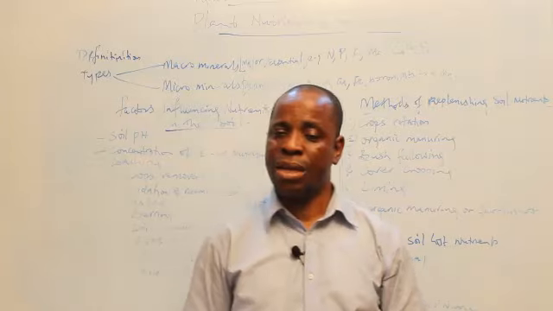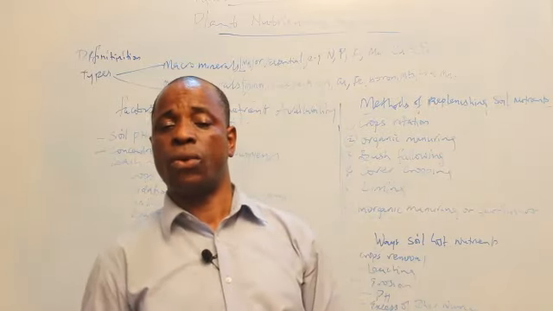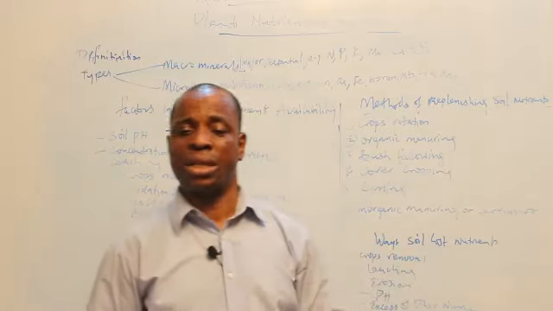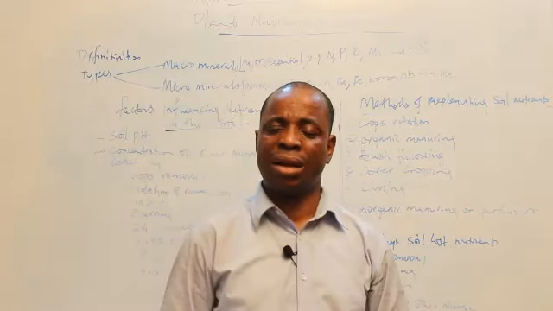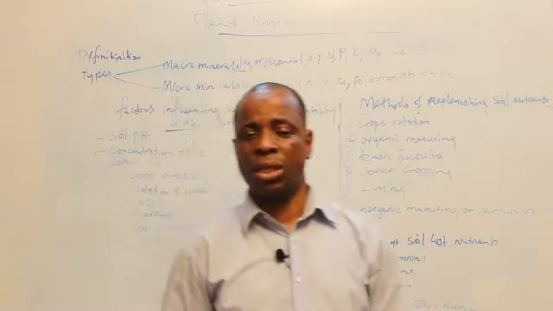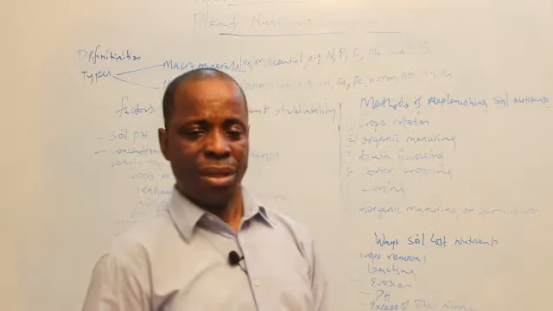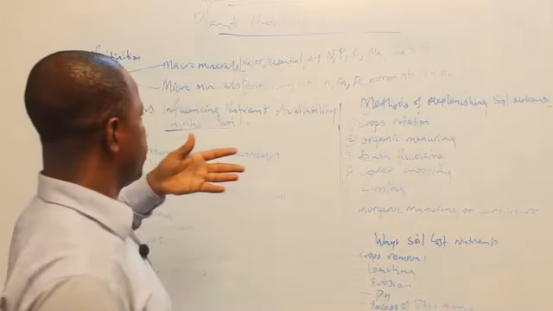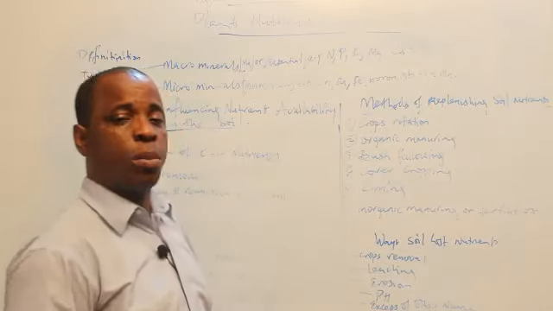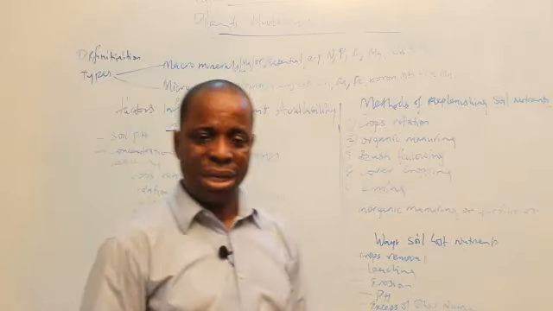These nutrients are made available to the crops in solution form. That's why we call them mineral salts. The minerals can first of all come in the form of elements. We call it mineral element. Now, these minerals are of two types: macro minerals and micro minerals.